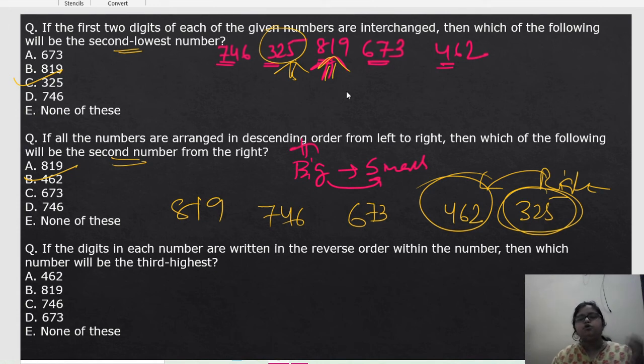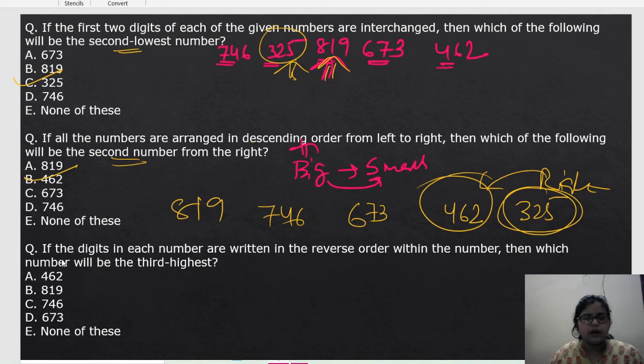No need to write like this. Just do this type of question in your brain, no need to do it with pen and paper. It is just a waste of time. If you use less pen and paper, then you can save time and utilize it in arrangement and puzzle questions. Understand? So this is the answer, 462.